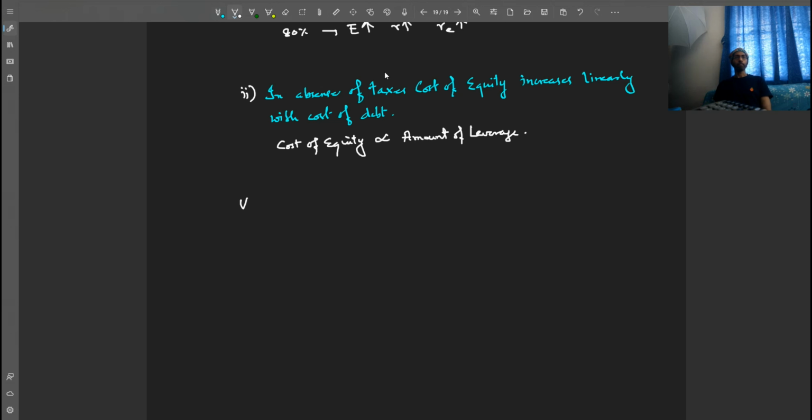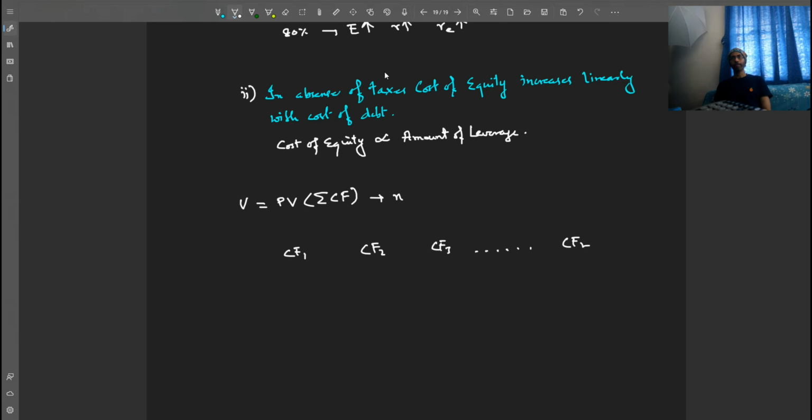Valuation of a firm is nothing but the present value of its future cash flows, right? Let's say the firm earns cash flows for n number of years. In year 1, let's say it earns CF1, year 2 it earns CF2, year 3 it earns CF3, and like this it earns till CFN.